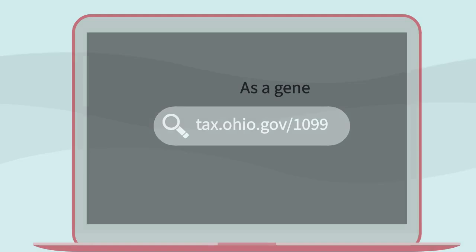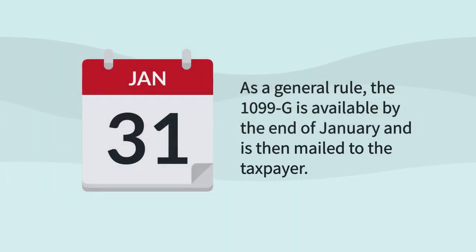For more information about 1099-Gs, visit tax.ohio.gov/1099, where you'll find answers to many common questions. As a general rule, the 1099-G is available by the end of January and is then mailed to the taxpayer.